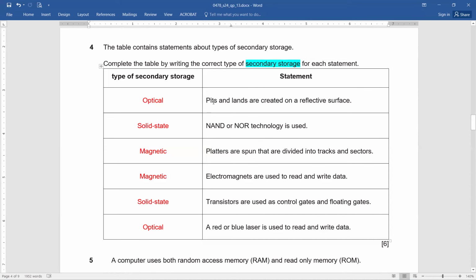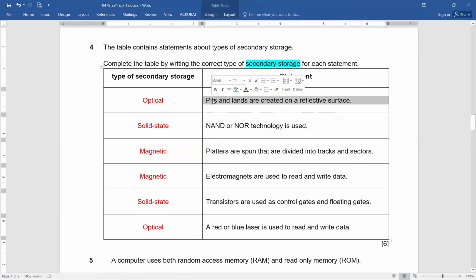Okay. First one, pits and lands are created on a reflective surface. Now, pits and lands, if you remember the term itself, tells you very easily, this is optical. So what you need to write down, you don't have to mention any name.